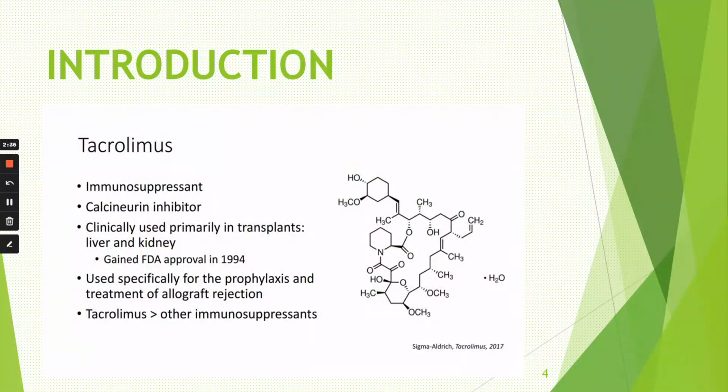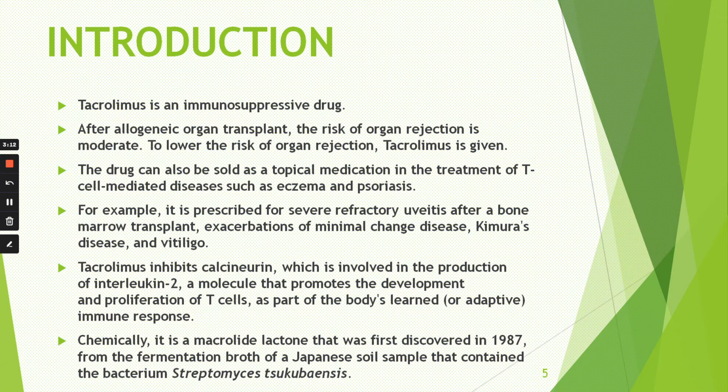Now, the introduction of tacrolimus. As I told you, it is an immunosuppressant, a calcineurin inhibitor, clinically used primarily in liver and kidney transplantation. It gained its FDA approval in 1994, used specifically for the prophylaxis and treatment of allograft rejections. Tacrolimus is much more potent and more useful than other immunosuppressants because it has fewer side effects. Tacrolimus is an immunosuppressive drug.